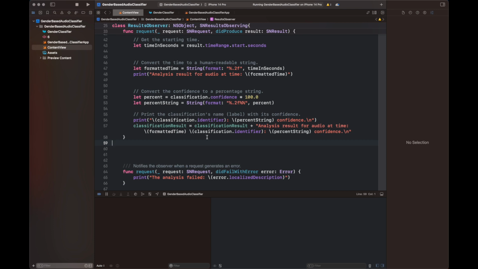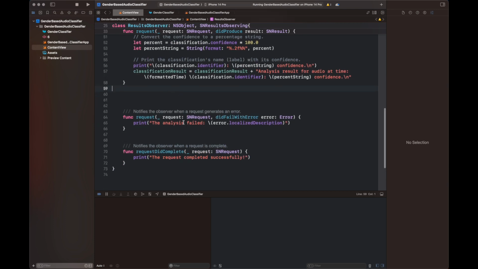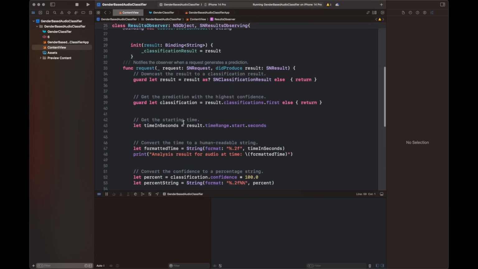We are going to format this string and put it inside our variable classificationResult, which is then going to be displayed inside the content view. And I'm going to show you what we are going to write inside the content view next.